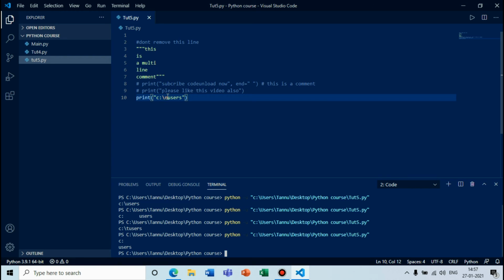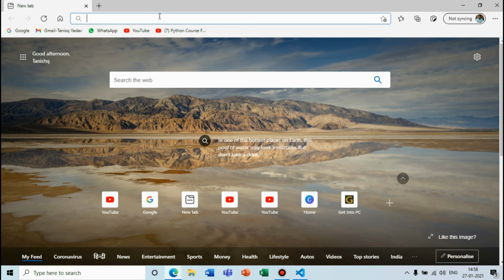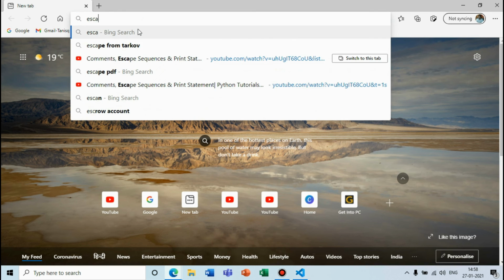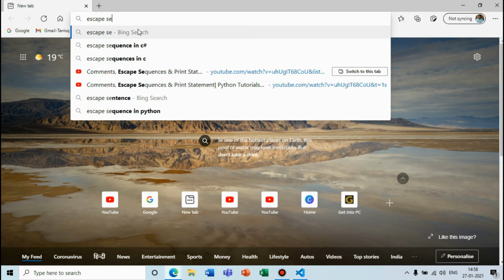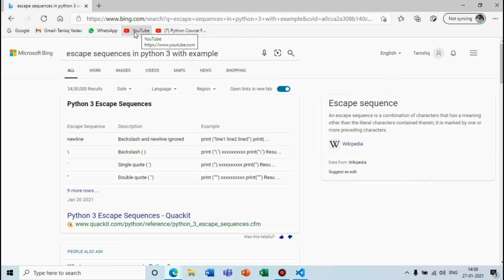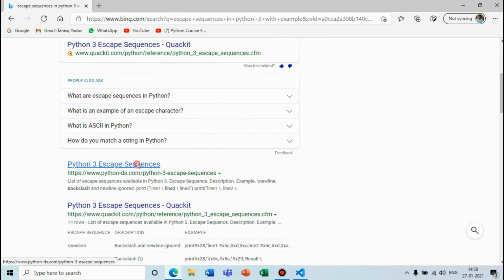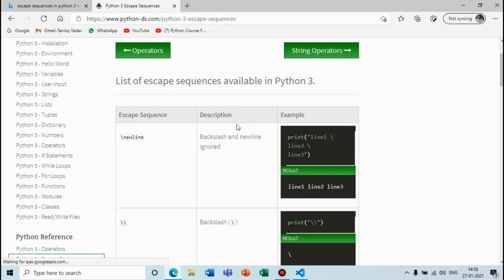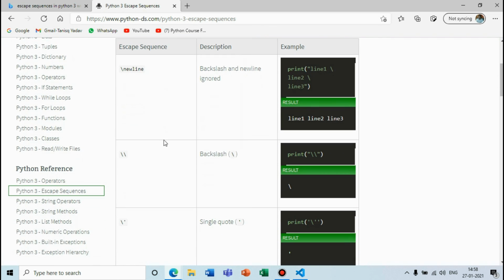Anything which is written after the backslash n will come on a new line because this is a new line character. If you want to see which are the escape sequence characters, you can search. So we will open a window and type escape sequences in Python and hit the enter key, and you will see the Python site. You will click on this and you will be able to see which are the new line characters and all of this stuff.